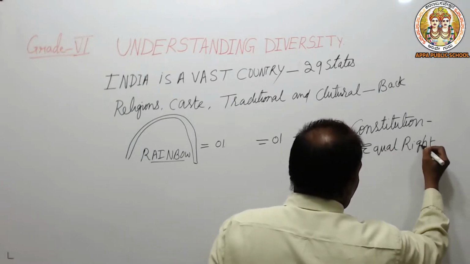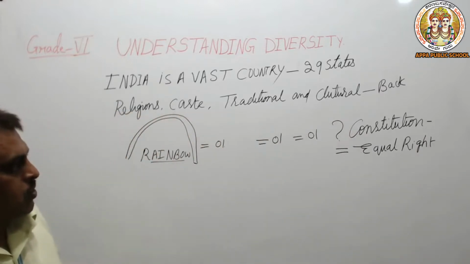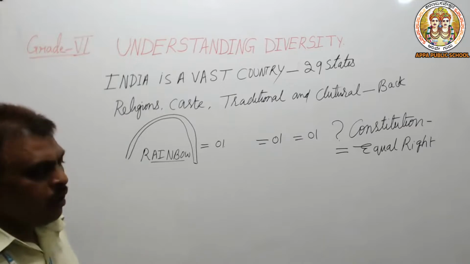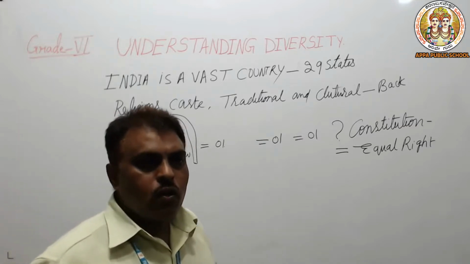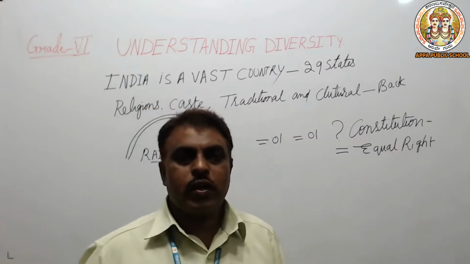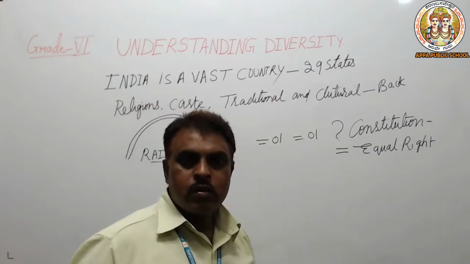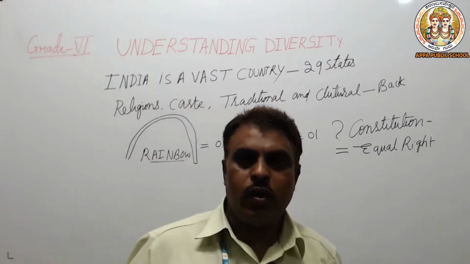Whether you are Muslim, Christian, Hindu, Sikh, Zoroastrian, or Jain, all castes together have been given equal rights. In these equal rights, we are one. According to the Indian Constitution, we are one.